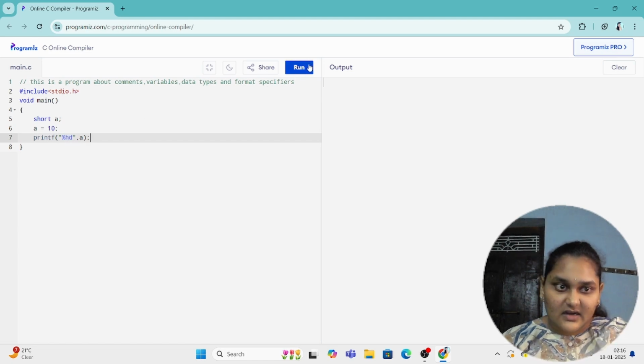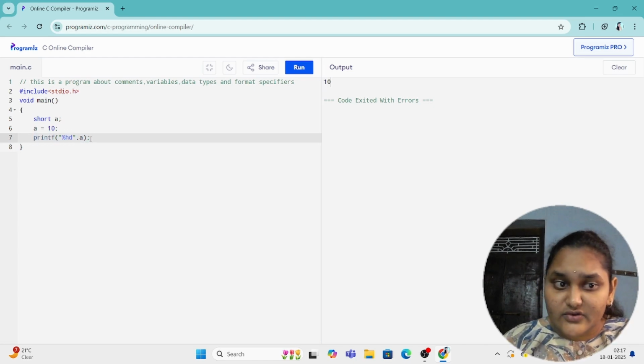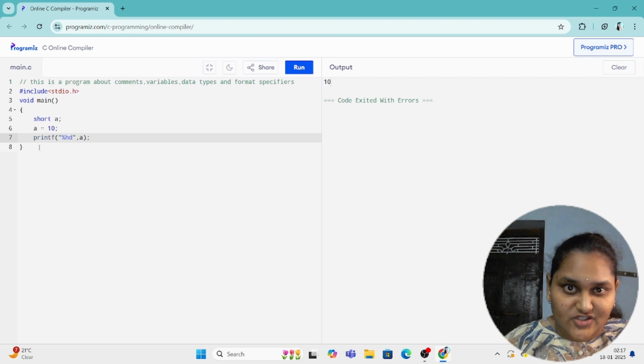Let's run the program and see. Yeah, you see 10 as output. So in the place of %hd, the value of a is printed. This is how we print the value of a. We'll see how we use format specifiers in the scanf function in our future videos when we discuss the scanf function.